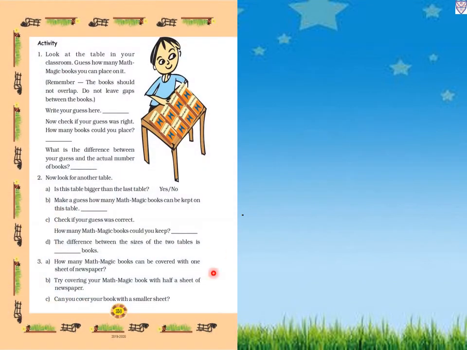Now next page, page number 158. Activity. Look at the table in your classroom. Guess how many Max Magic books you can place on it. Remember the books should not overlap. Do not leave gaps between the books. So first we have to write our guess here. So 8 Max Magic books can be placed on the table. This is our guess. Now check if your guess was right.